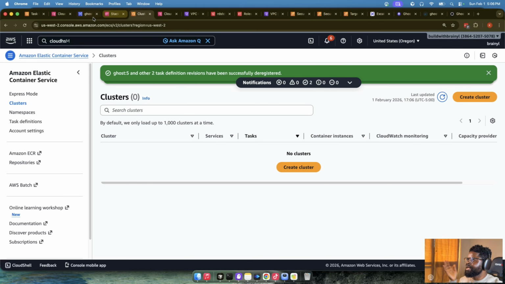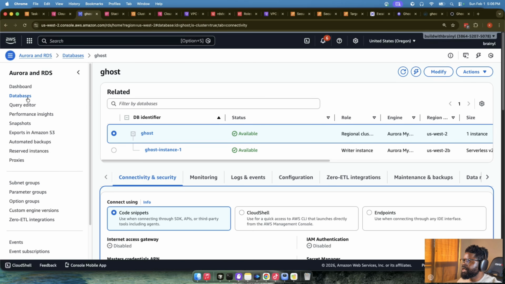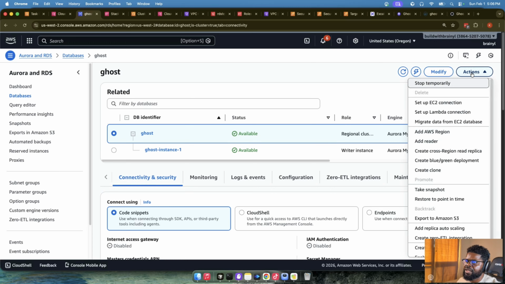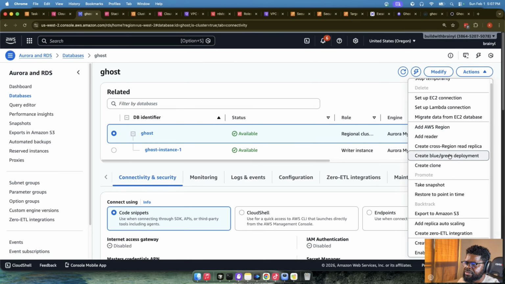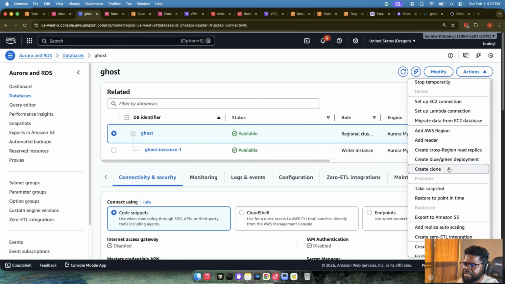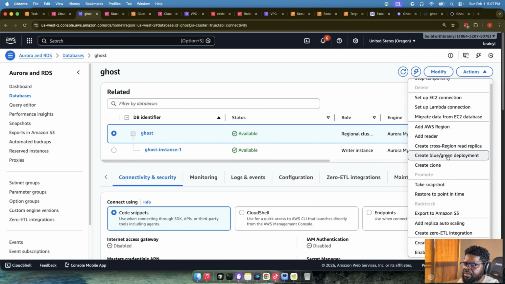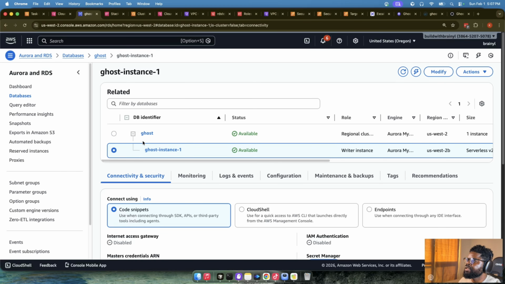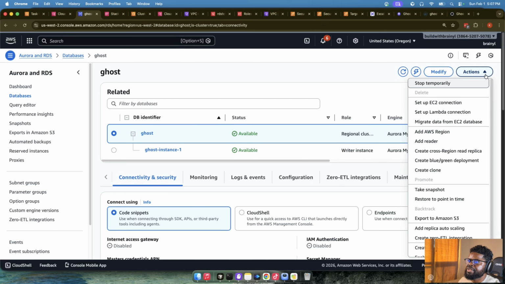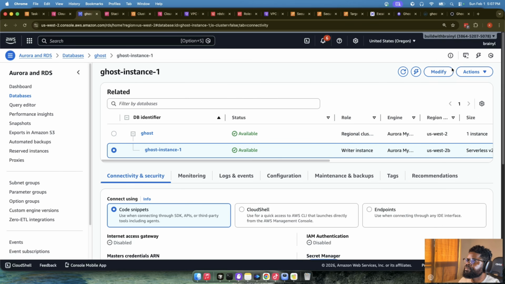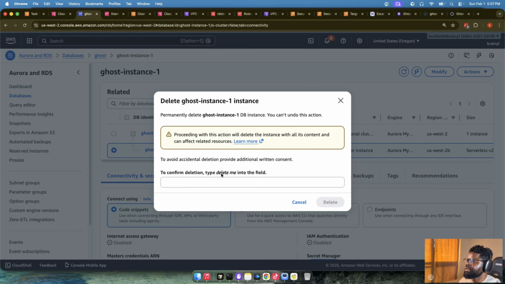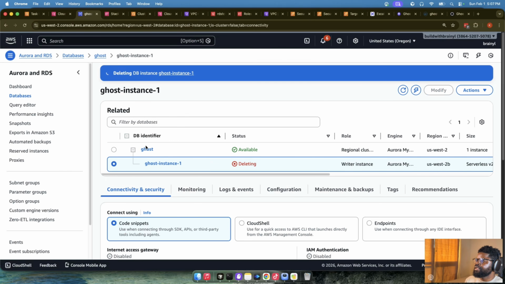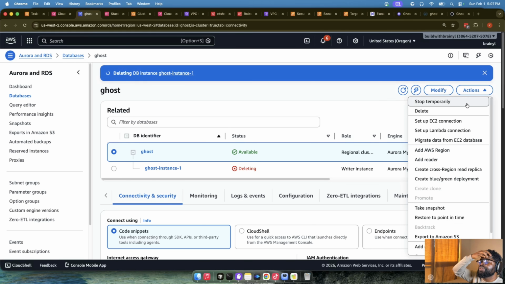The next thing we want to do is delete our database. We don't need it again. So we basically will go to databases. We'll do the cluster. I think there is a place here to delete, we don't need it again, right? So we're just going to delete. Let me go in. Let me see, delete. Usually I think we'll need to type delete me. Is it delete me? It wants me. So I'm just going to delete the, what do you call it, the instance. Once the instance is deleting, I'm just going to delete the cluster.